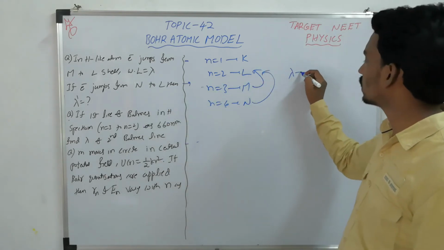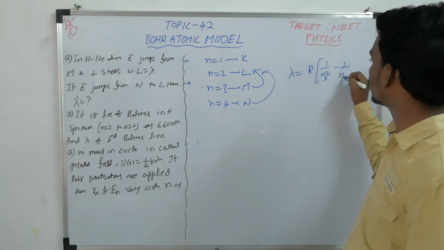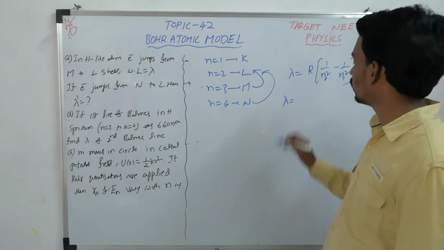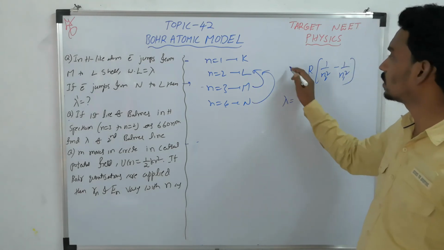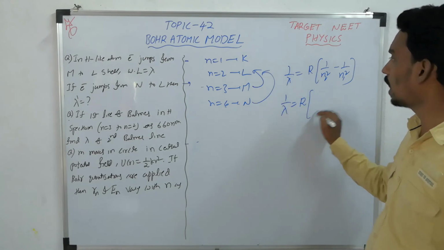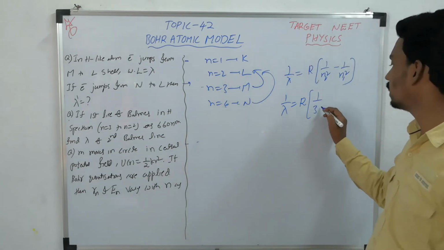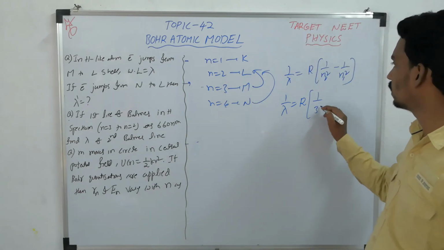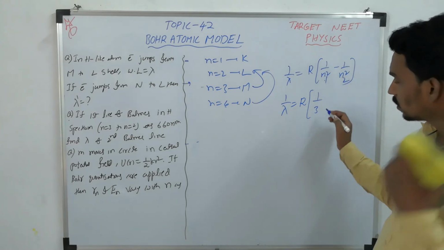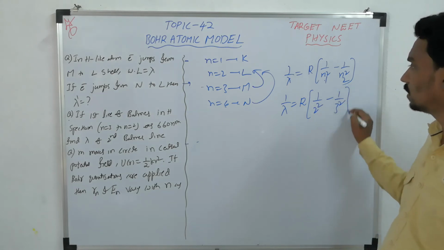What is the general equation? 1 by lambda equal to R into (1 by n1 square minus 1 by n2 square). In the first case, 3 to 2, 1 by lambda equal to R into (1 by 2 square minus 1 by 3 square).